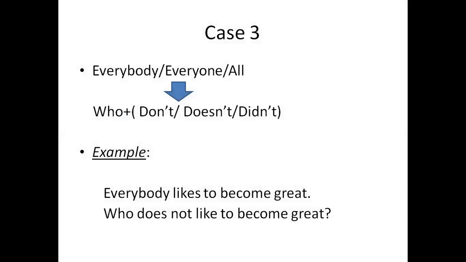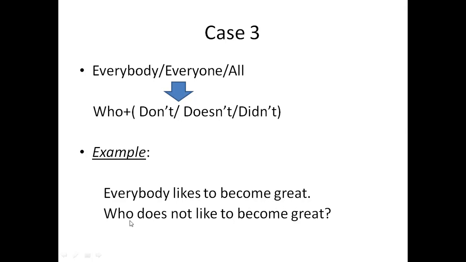Okay, now let's look into case 3. In case 3, when everybody, everyone or all is used, it gets converted to who plus don't, doesn't or didn't. So if everybody is used, you have to add who plus don't, doesn't or didn't, any one among these. For example, everybody likes to become great. So over here, everybody is there. Now this everybody will get changed into who plus don't, doesn't or didn't, whichever helping verb best suits.